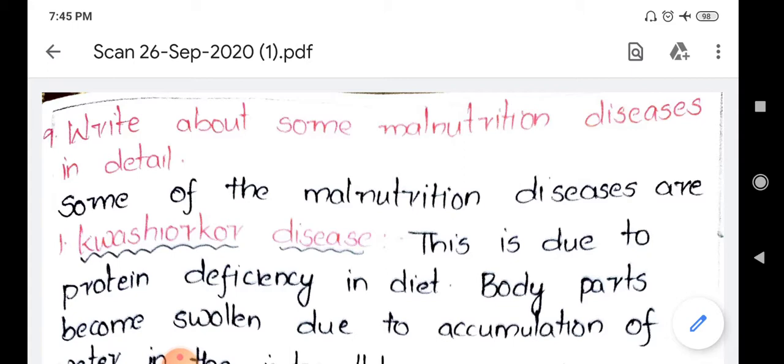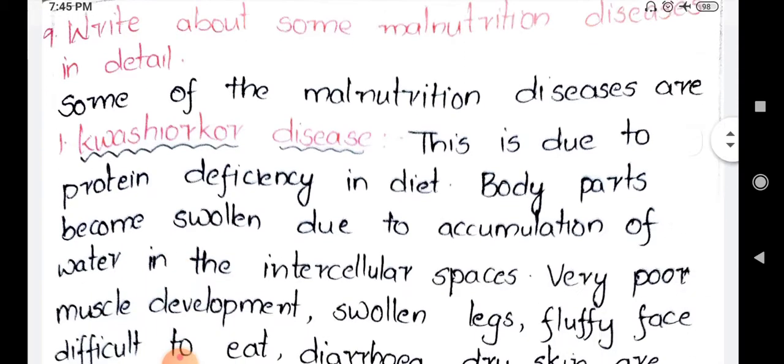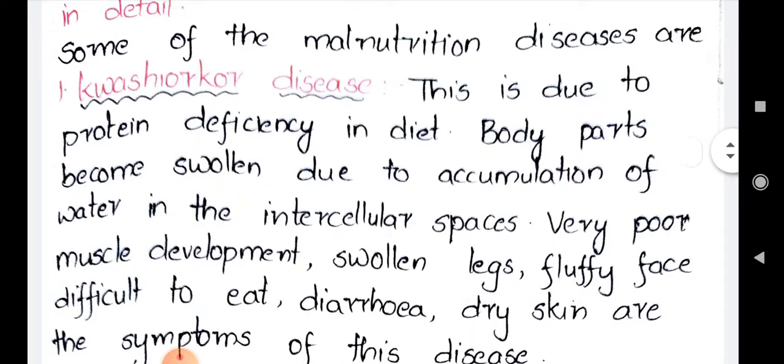The first disease is Kwashiorkor disease. If you observe the answer, this is due to the protein deficiency in the diet. Body parts become swollen due to accumulation of water in the intercellular spaces. Very poor muscle development, swollen legs, fluffy face, difficulty eating, diarrhea, and dry skin are the symptoms of this disease.